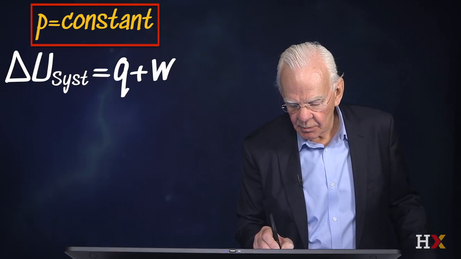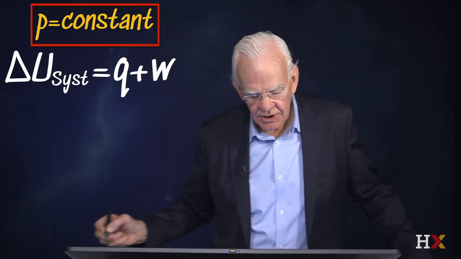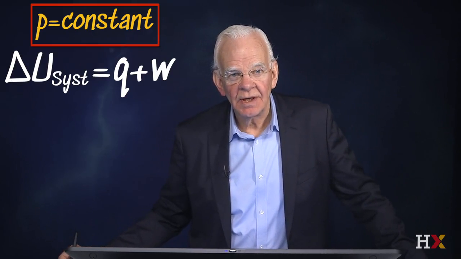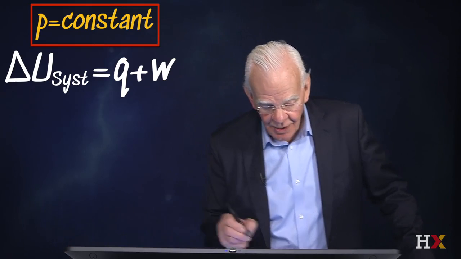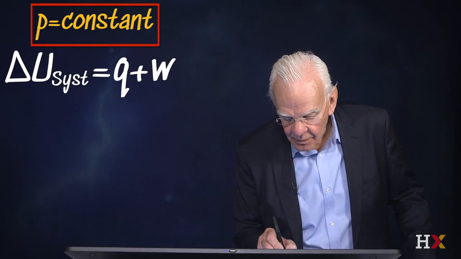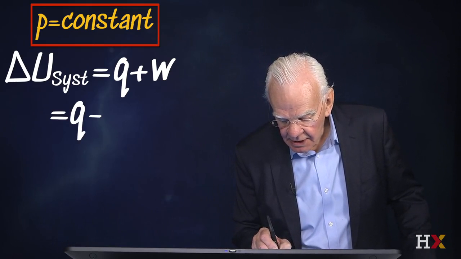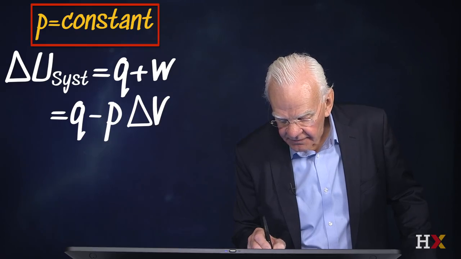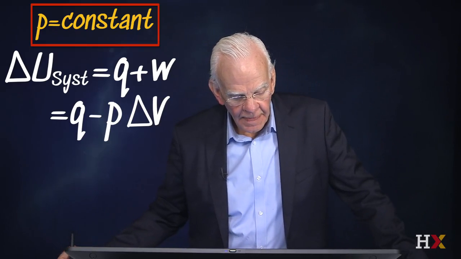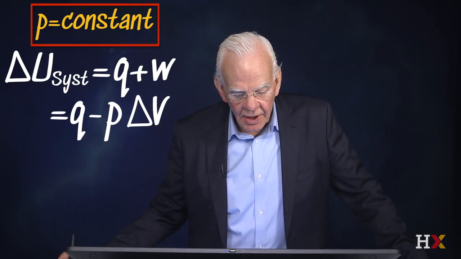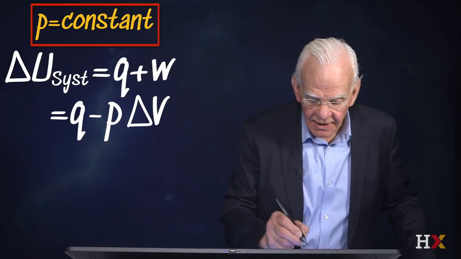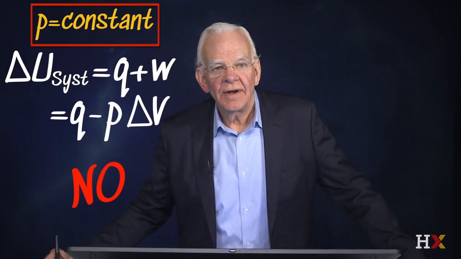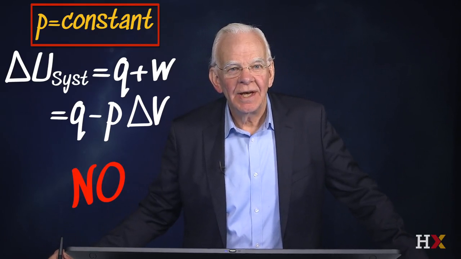Delta U of the system is equal to the heat plus the work exchanged between that system and the surroundings. So if the external pressure is constant, we already know how to write that term. We have heat released minus P delta V. That's the work term. So is it possible to burn octane and release energy but do no work if the external pressure is constant? The answer is no. The first law of thermodynamics tells us exactly why that is.